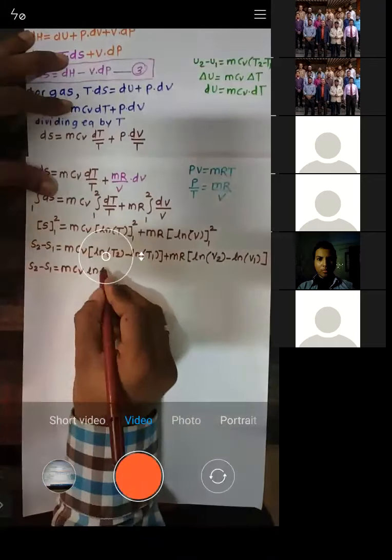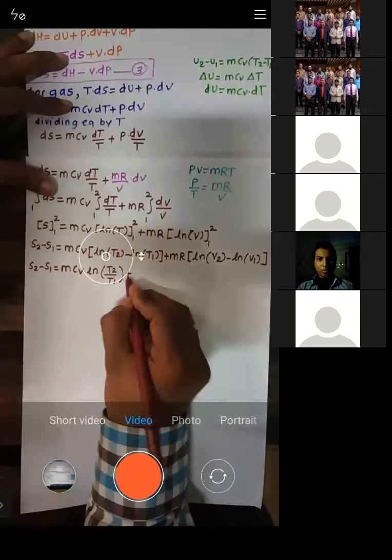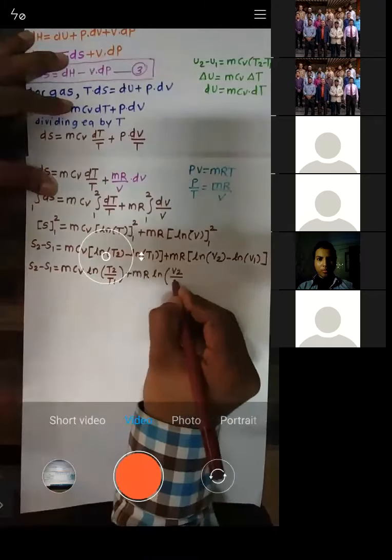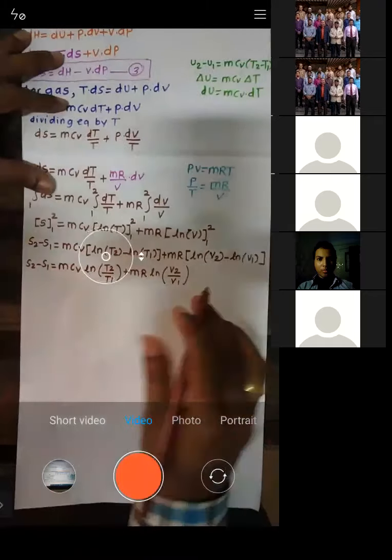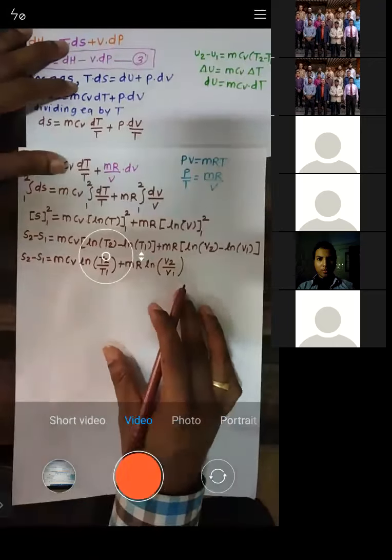Okay, so ln of T2 by T1 plus m into R into ln of V2 by V1. Okay, it is again log a minus log b, so it is log a by b. Log a by b. So this is what is written, right?